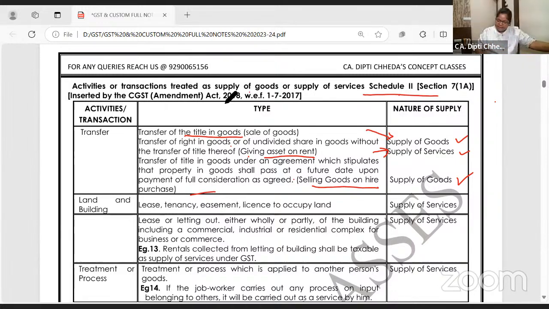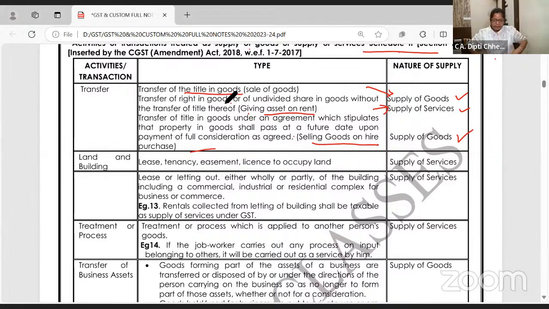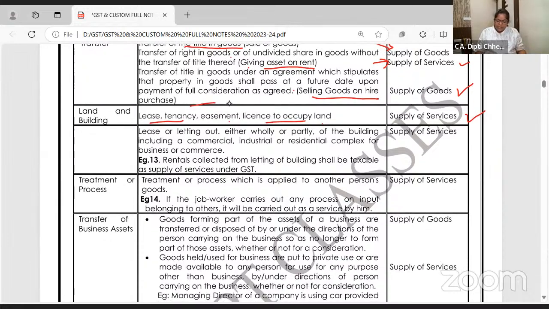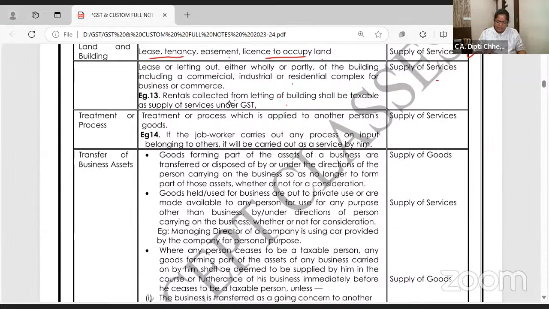Read the next one in the list. Land and building. Lease, tenancy, easement, license to occupy the land. See, generally land and building is immovable property. It doesn't come under supply. But if it is given on lease, lease is like long-term. Government properties are given on 10 years, 15 years lease or license. You get a license, and you can do the mining activity like that. It is all supply of service. Lease or letting out either whole or part of the building and complex, supply of service.